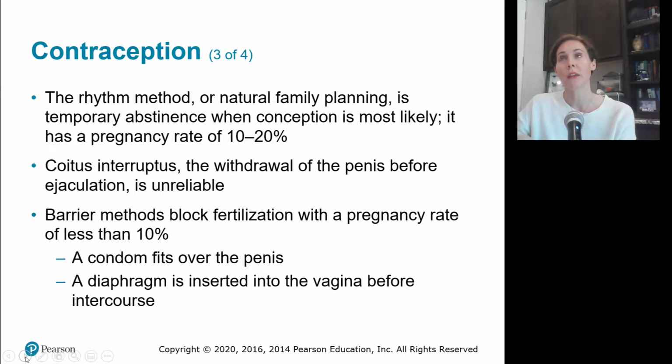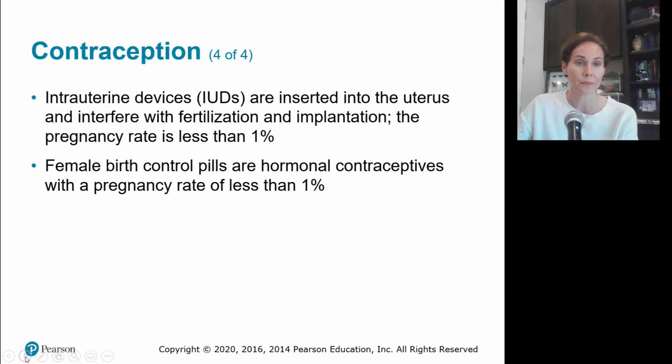Condoms, a diaphragm. And then there are birth control methods, hormonal contraceptives that have even less than 1% pregnancy rate. So I would know the least to the most effective rates of contraception.